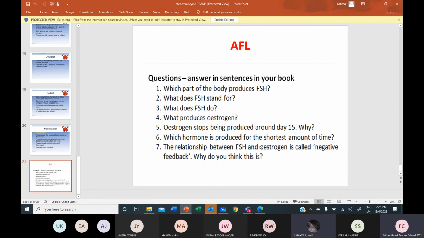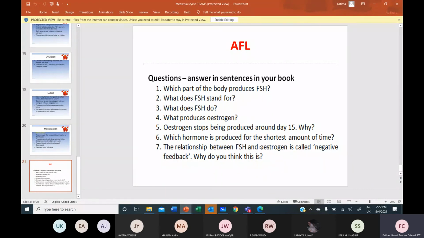Which hormone is produced for the shortest amount of time? Estrogen? Estrogen is being secreted more in quantity in the first half of the cycle and less in quantity in the second half of the cycle. LH is for the shortest amount of time because it is only meant for ovulation and helping in the formation of corpus luteum.